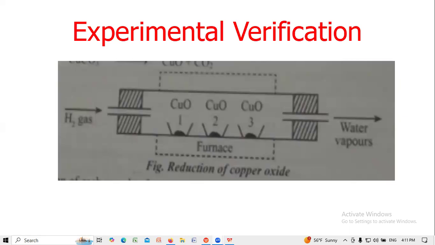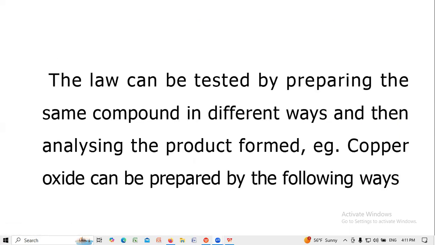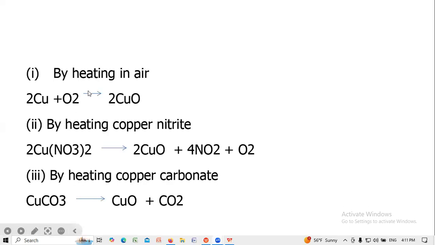Experimental verification: copper oxide prepared in three different ways. The law can be tested by preparing the same compound in different ways and then analyzing the products formed. For example, copper oxide can be prepared by heating copper, by heating copper nitrate, and by heating copper carbonate.